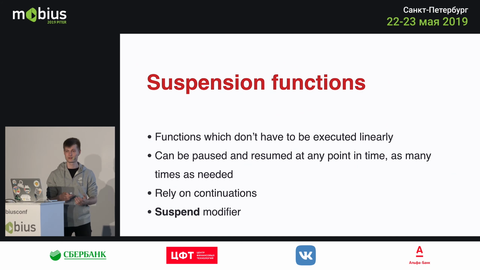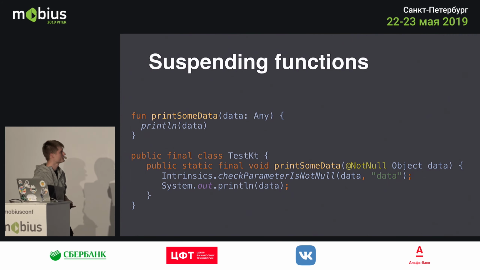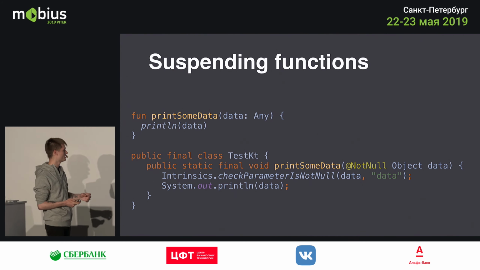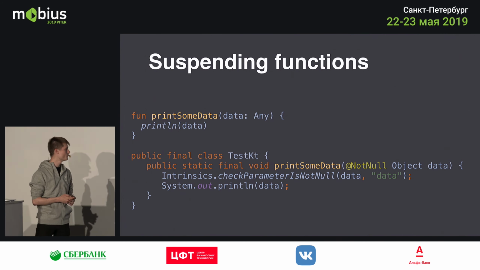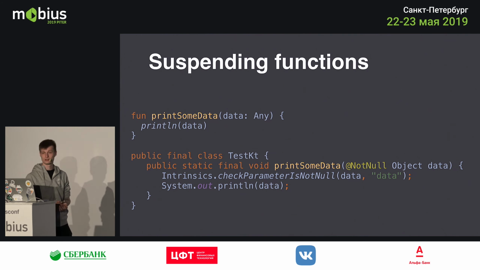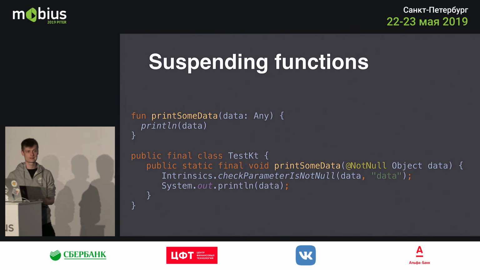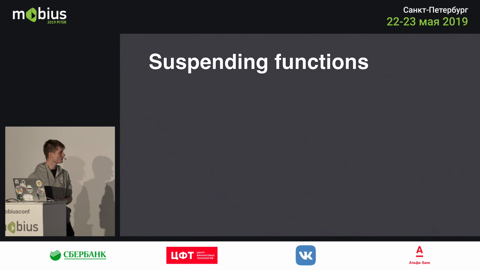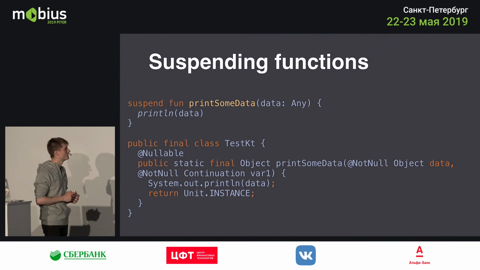So to understand it, I generated some bytecode here. If I have a function called print some data, which simply takes some data and prints it, the Java bytecode which would be generated is something like this. So once we decompile it, we get a null check, obviously, because of Kotlin, and we call System.out.println with that data. That's pretty self-explanatory, so nothing special. But once we add the suspend modifier, we get some changes here.